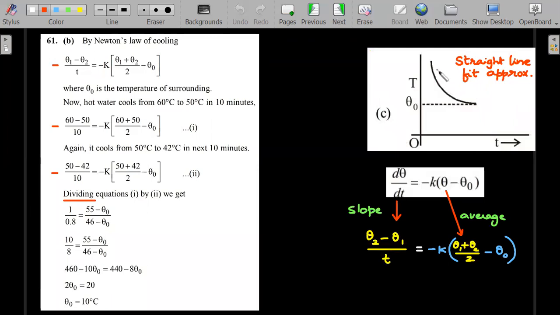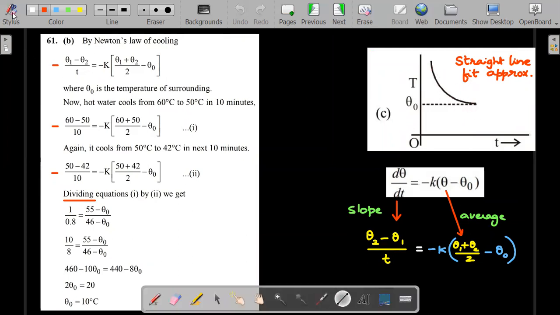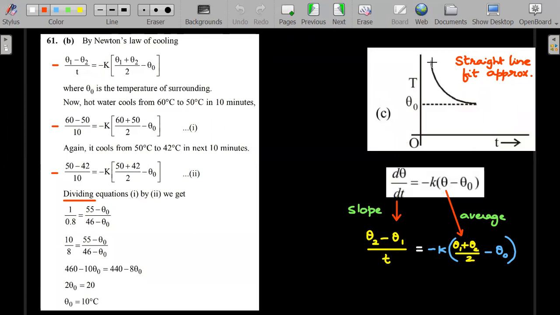What they generally do is, your actual curve, that T versus t, which is actually exponentially decaying, when you are given some temperature changes, you can, without much error, assume that, look at the top one, from here to here, 2 points I have marked here, instead of saying that it goes along a curve, you can take it as a straight line, like a chord. That's called a straight line fit approximation. This fit is better and better if these two points are closer and closer. Compared to another fit from here to here, the first line that I have drawn is a much better approximation than the second line.